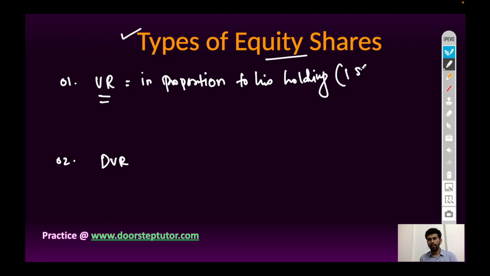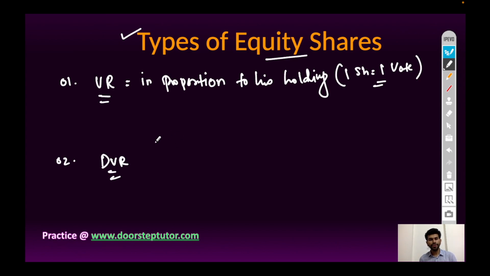It means one share equals one vote. Normal voting right: if a person has 50 shares, then his vote in the meeting will be counted as 50.